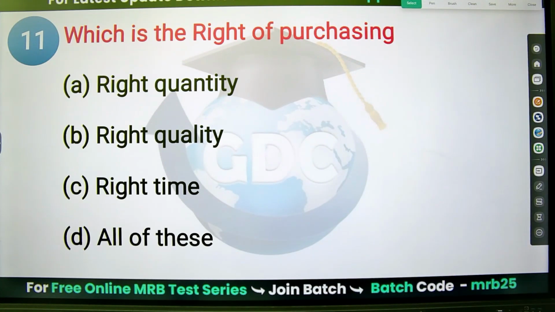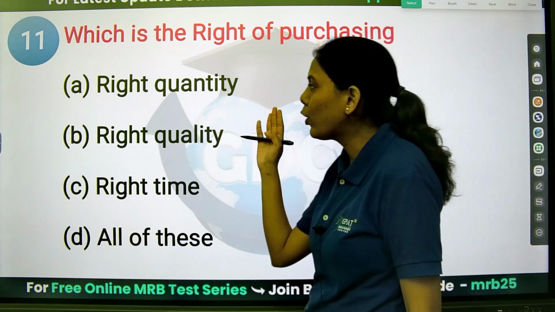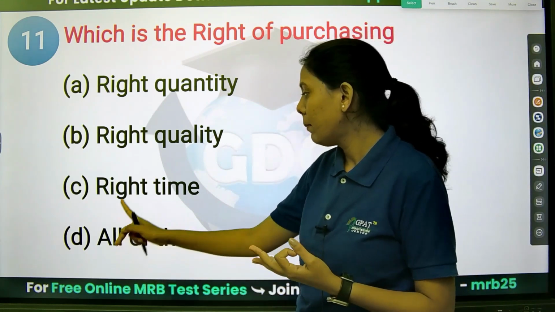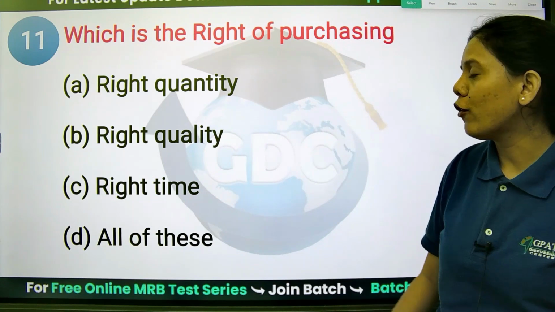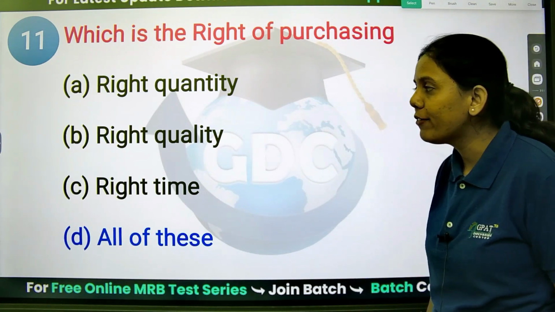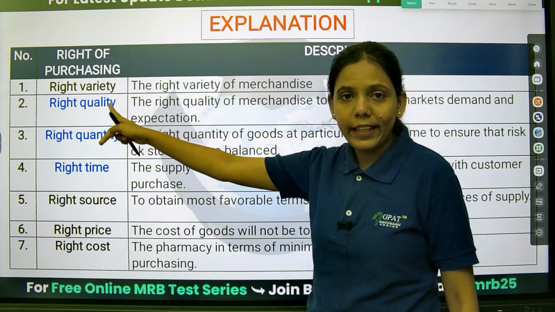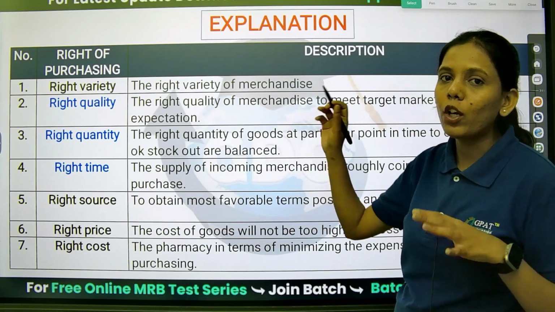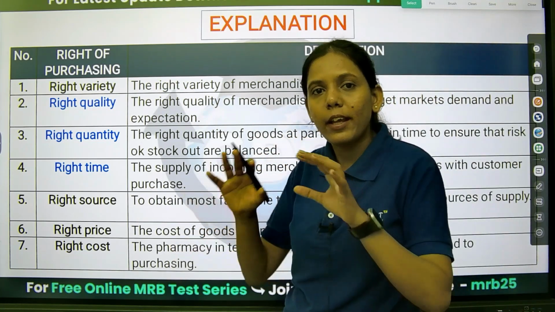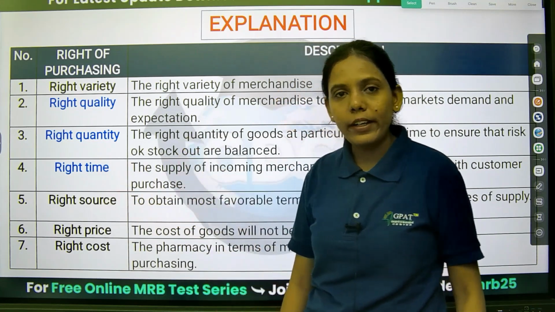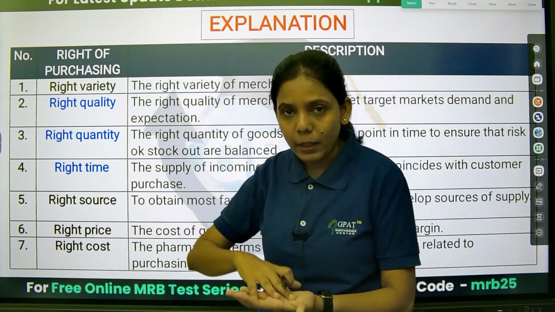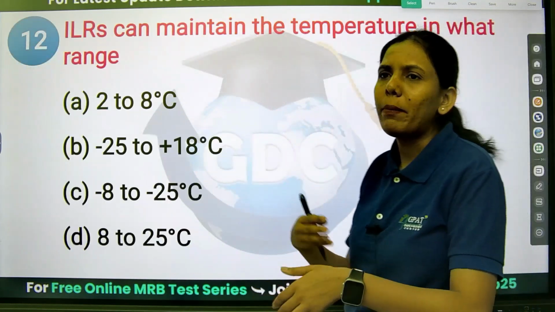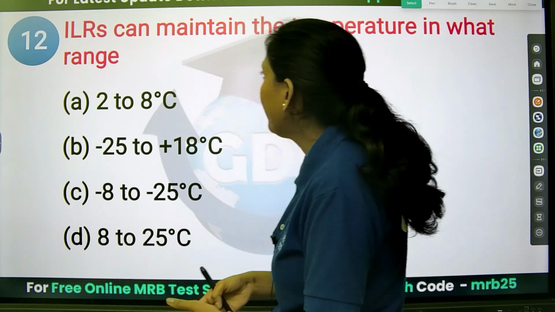Which is the right of purchasing? All are there. Right quantity, right quality should be there. It should be available at the right time. These are all there for the right of purchasing. Apart from that, we also have right source, right variety of the material, right quality of the merchandise. Merchandise means goods only, like goods and services. Right price and the right cost. This is all ensured by the supply chain and the inventory control.